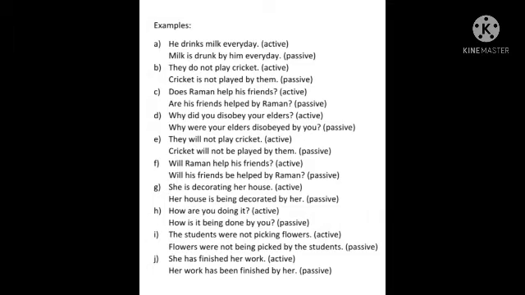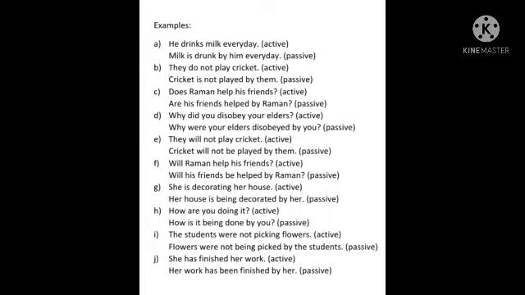In the same way, we'll also make the interrogative of it. First of all, the helping verb are, then instead of the subject we have to write the object, his friends. Here the first form in active voice is help; we have to write the third form of help, that is helped, and before the subject we'll write by. By Raman. Are his friends helped by Raman?